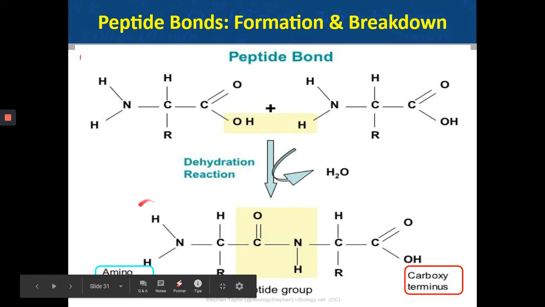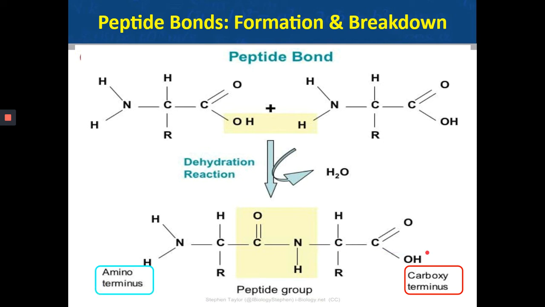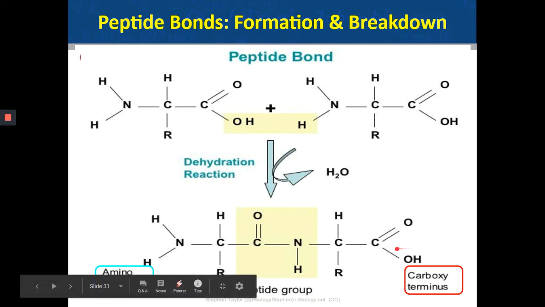The amino terminal has the amine group, so it's sometimes called the N terminus. Since the carboxy terminus has the carboxylic acid group, it is sometimes referred to as the C terminus. No matter how long this chain keeps growing, there will always be one N terminus and one C terminus.